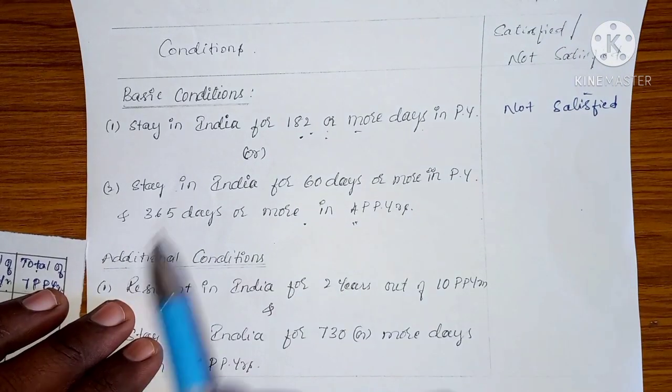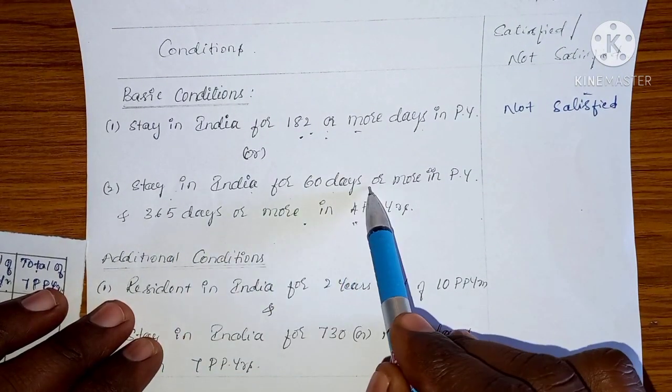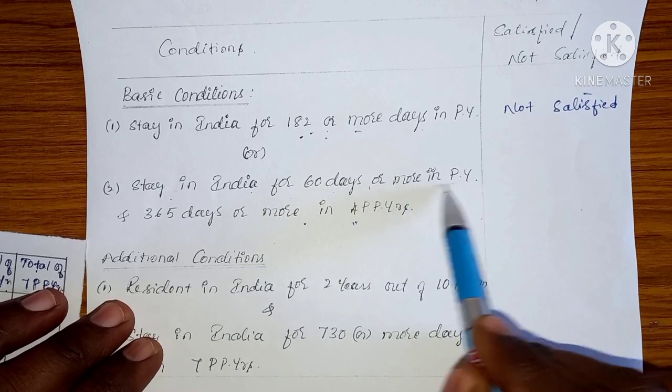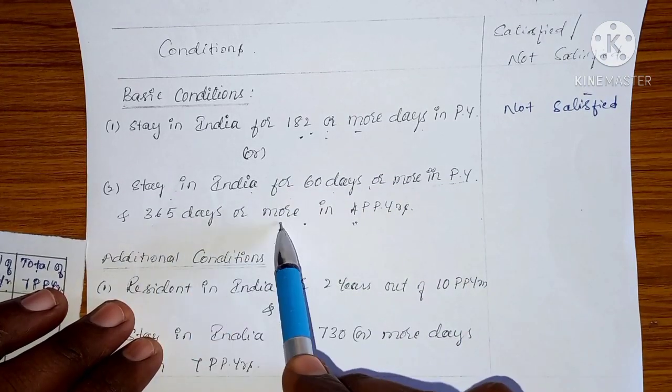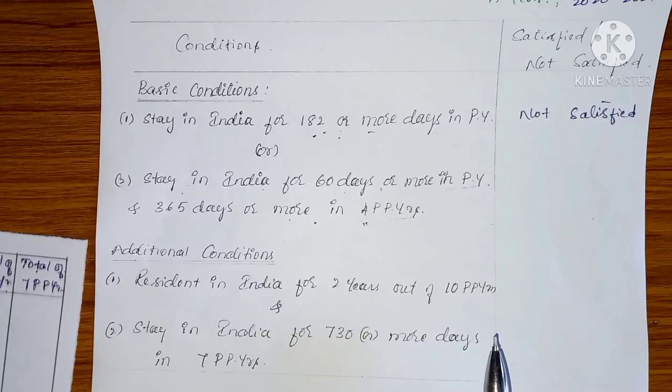Basic condition number 2: stay in India for 60 days or more during the previous year and 365 days or more during the 4 preceding previous years.